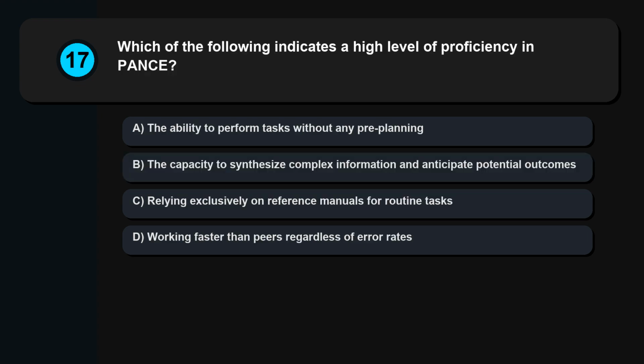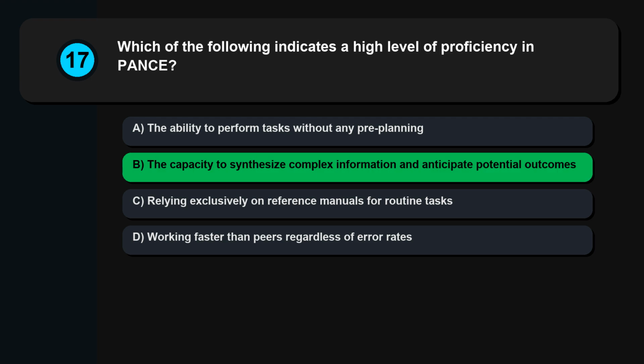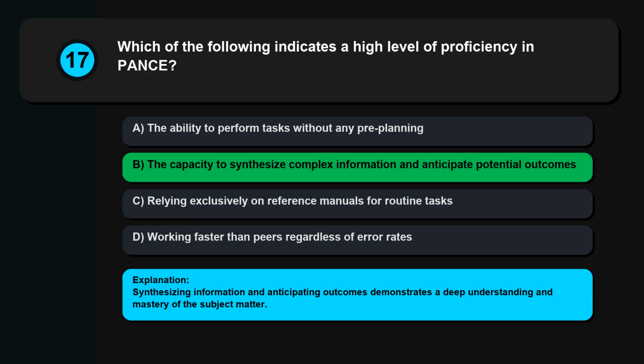Question 17. Which of the following indicates a high level of proficiency in PANCE? The ability to perform tasks without any pre-planning, the capacity to synthesize complex information and anticipate potential outcomes, relying exclusively on reference manuals for routine tasks, working faster than peers regardless of error rates. Synthesizing information and anticipating outcomes demonstrates a deep understanding and mastery of the subject matter.